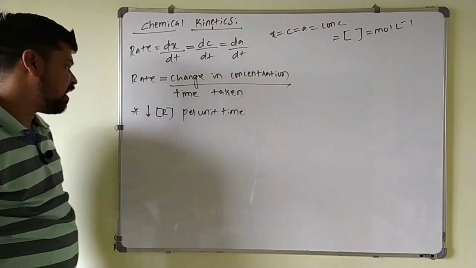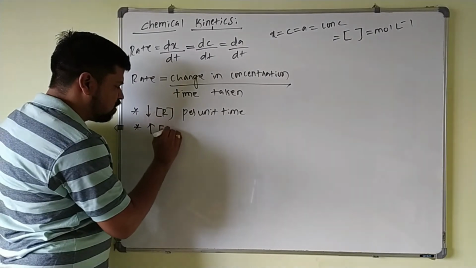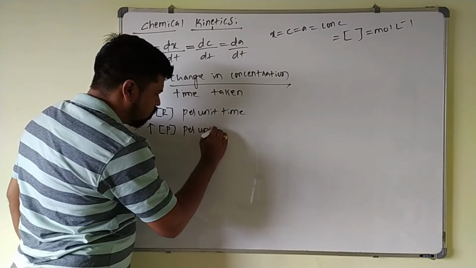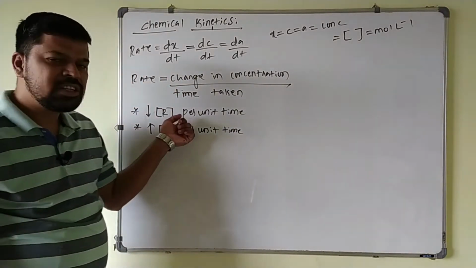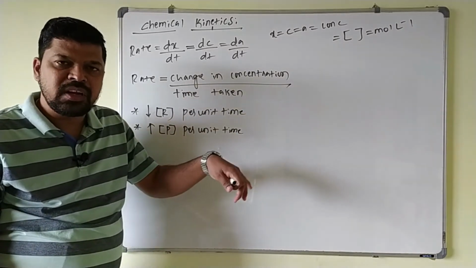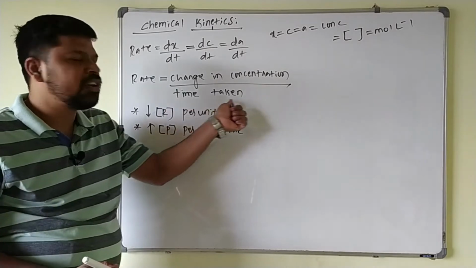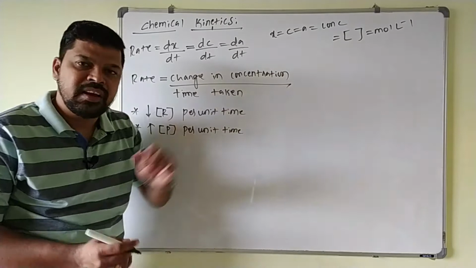This is also the rate of the reaction, or else it is also defined as the increase in the molar concentration of the product per unit time. Here the concentration of the reactant is decreasing, so the reactant is disappearing. So the decrease in the concentration of the reactant per unit time is the rate of reaction. It is also called the rate of disappearance of the reactant.